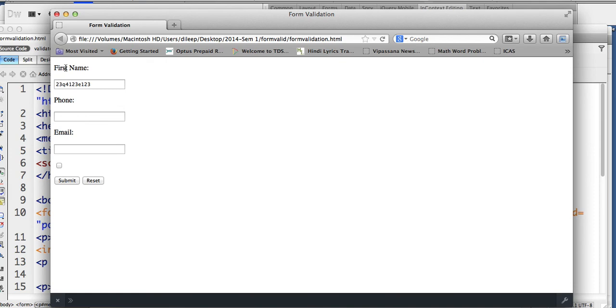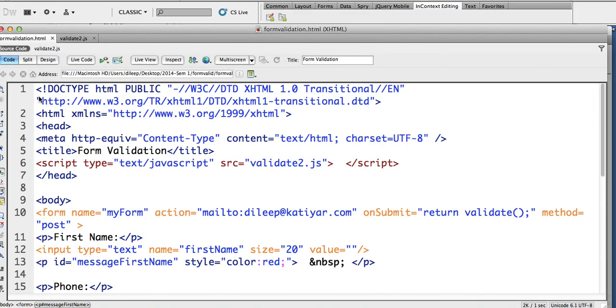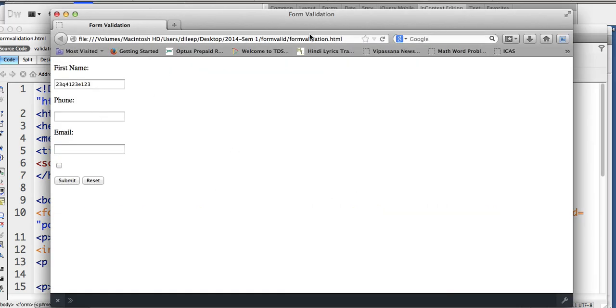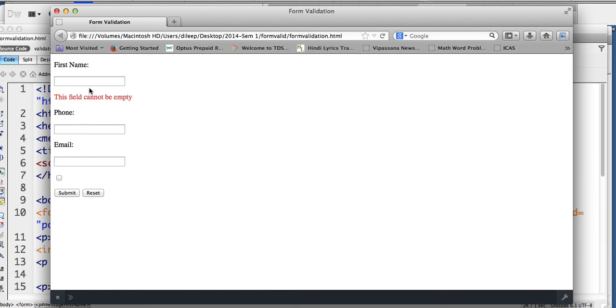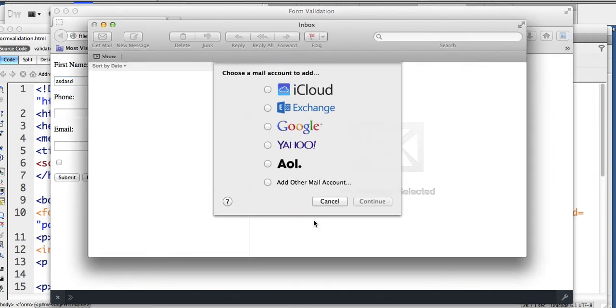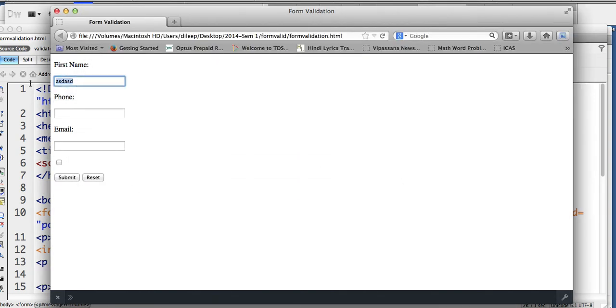And if I want to prevent it from jumping, I can put a non-breaking space there if I want. Okay, so I'll leave that. I can put a div tag with the width and height, so it's always there. But basically, that's an error. You can also change the focus to this point, and when I type something, that goes away and sends an email. Now I need to check that it should not accept numbers. How do I do that? Next part.